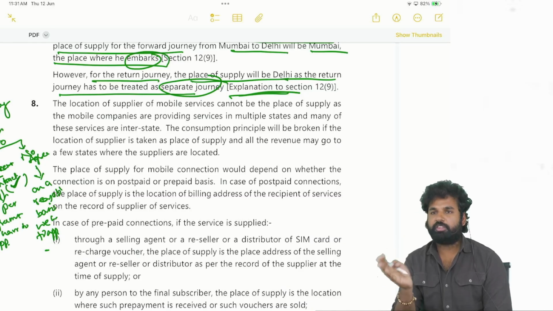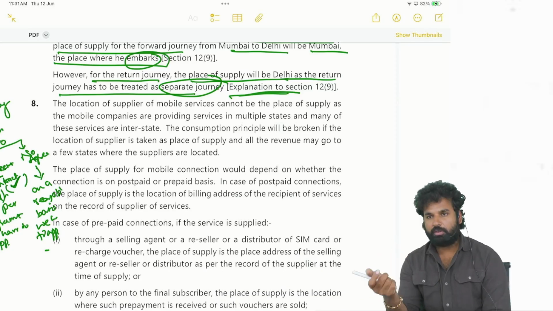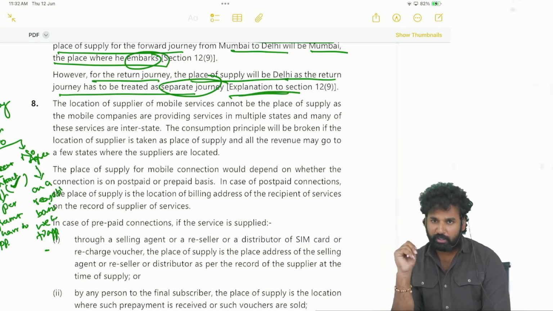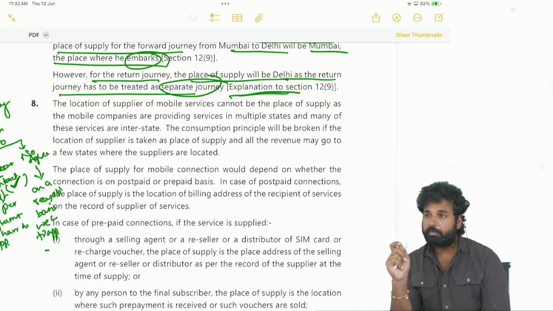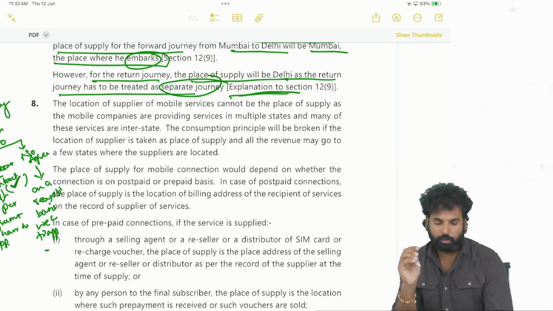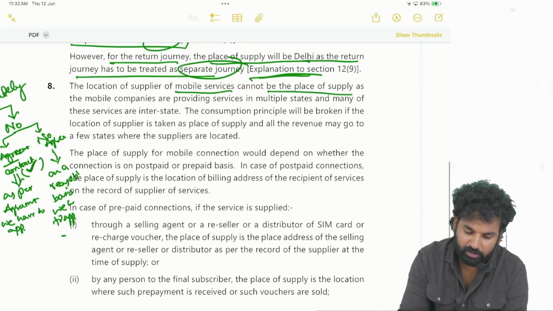For postpaid, address will be there, location of the recipient. For prepaid, vouchers may be there for recharge. So a place where the vouchers are being sold through a reseller. Okay, if it is prepaid through electronic devices or through electronic mode or internet banking, in such cases, location of the recipient recorded in the records of whom? Supplier.